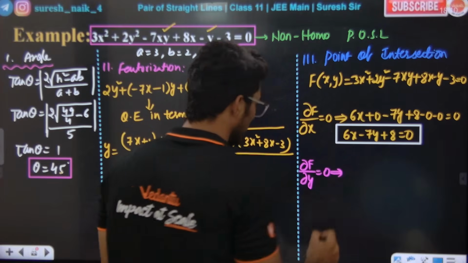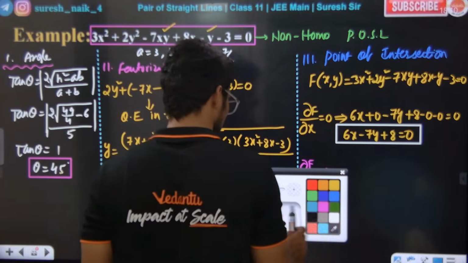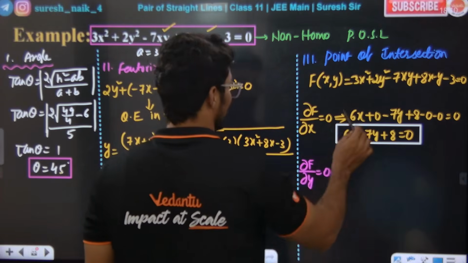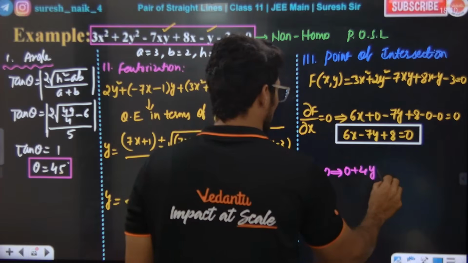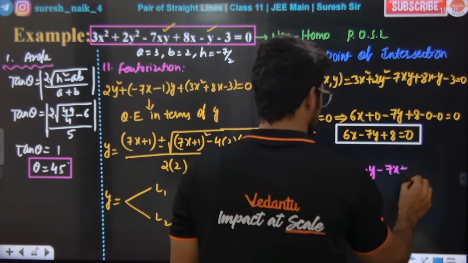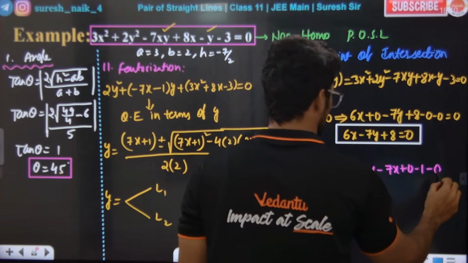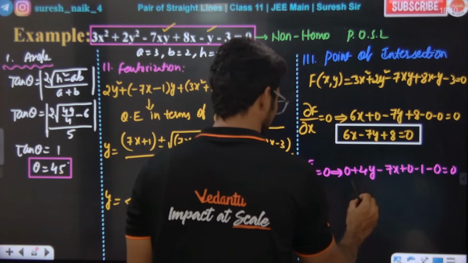Now you differentiate with respect to y and equate to 0. With respect to y, the first term is 0, this becomes 4y, minus 7x when differentiated with respect to y, and this is 0, this is 1, and 0 is equal to 0. So what is the equation? Tell me.